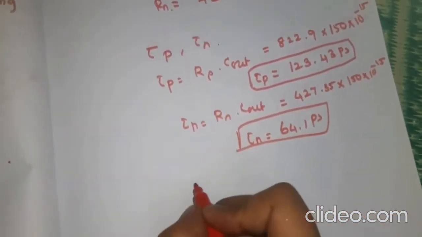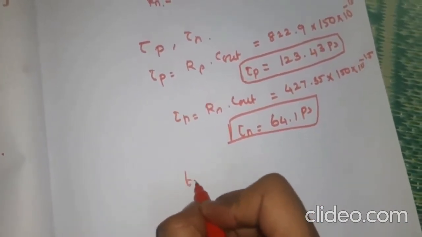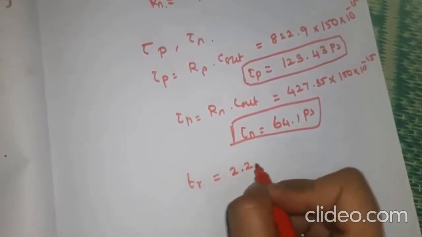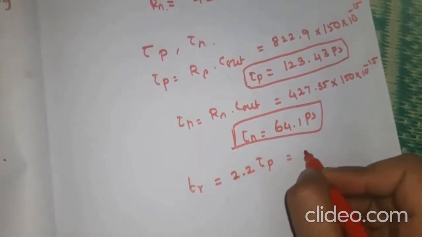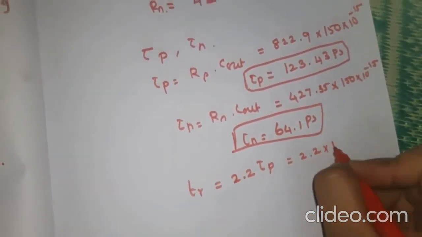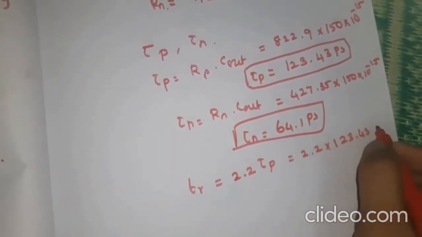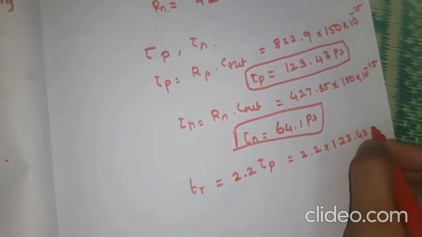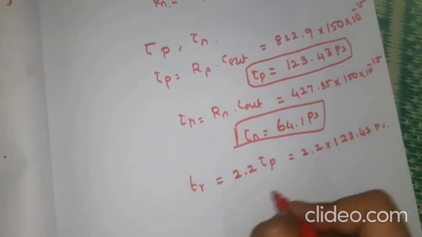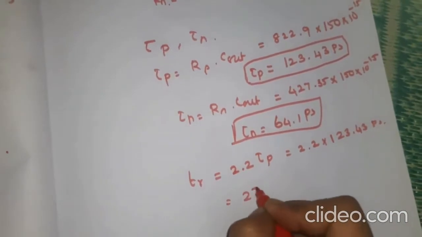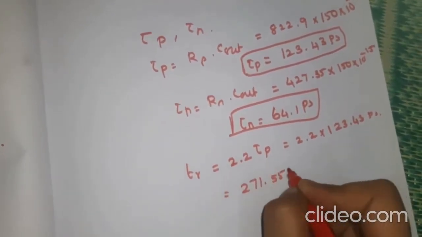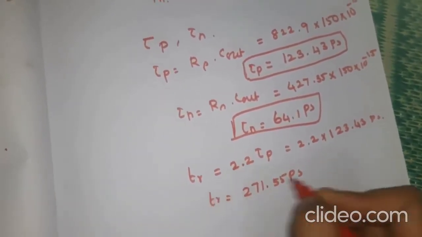So from that we can find TR, or rising time, that is equal to 2.2 tau p, that is 2.2 into 123.43 picoseconds. That will give us 271.55 picoseconds. So this is TR.